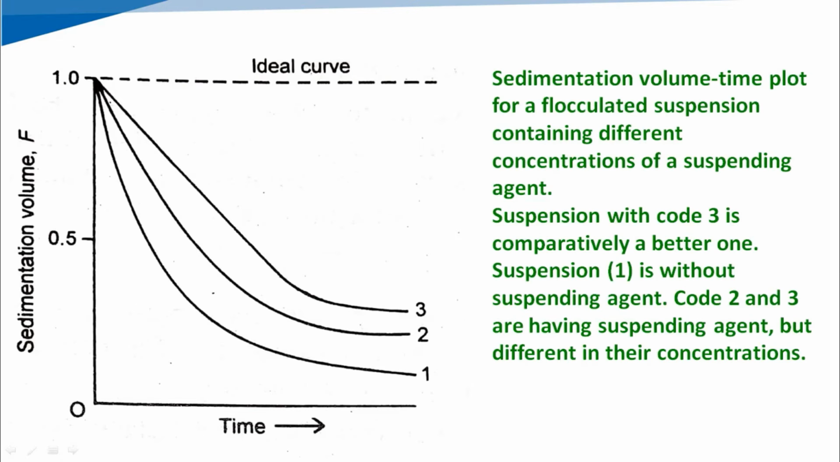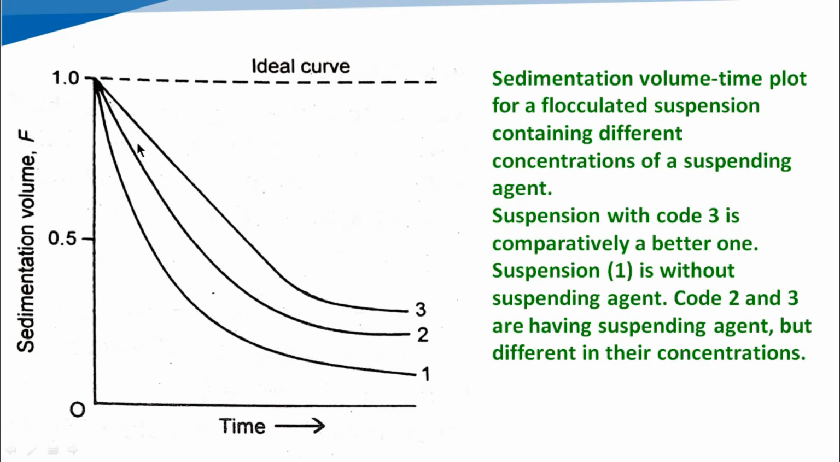See, in this figure, we can plot a graph of sedimentation volume, that means F, versus time, and if we take 3 different concentrations of the suspending agent and plot the graph, then initially there will not be any sedimentation, so the value of F will be 1. So this graph will start from 1. Then afterwards slowly the sedimentation will start.